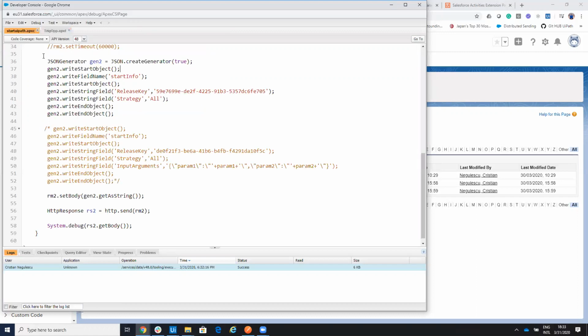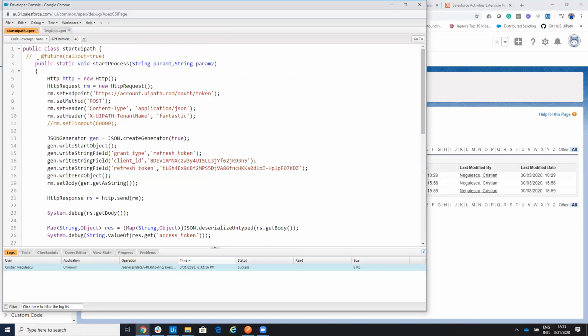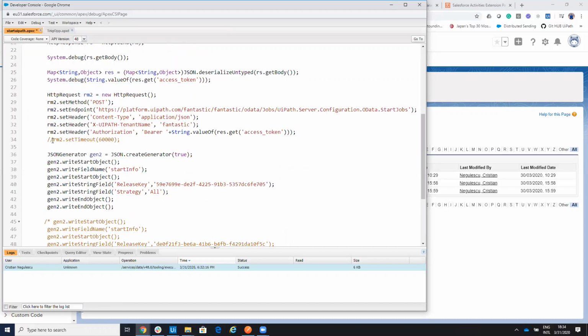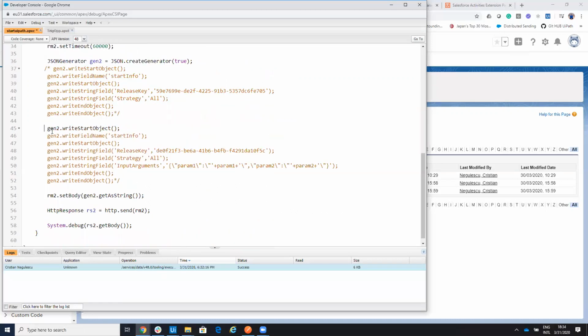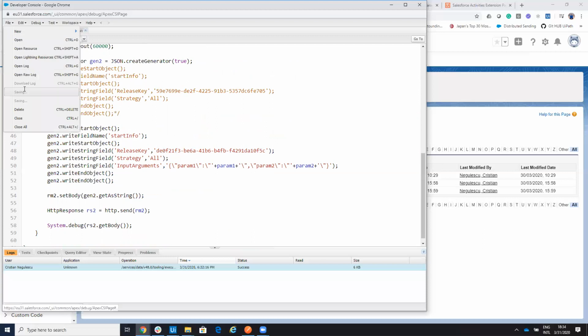So what we'll do to modify this one, we'll say, okay, you need to put this future call out true. You will put a timeout for the commands. We'll send the JSON with parameters. So I have a normal JSON, and I have a JSON with parameters. Again, I will put everything on the internet with this one. So here I have called the process with the parameters. Again, you need to watch the other movie to understand how you get the release key and so on. So I hit save on this one.